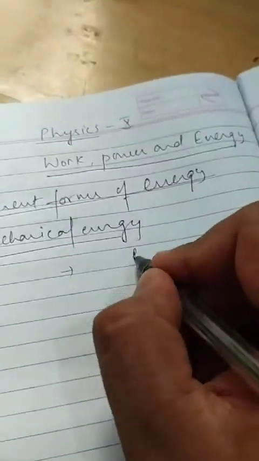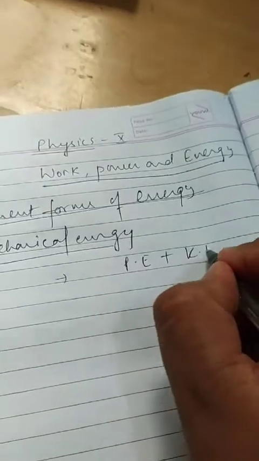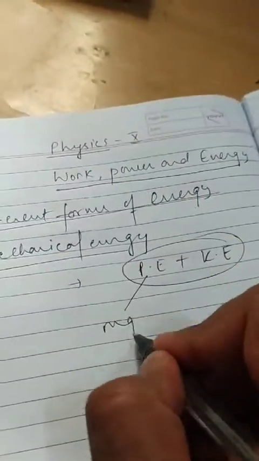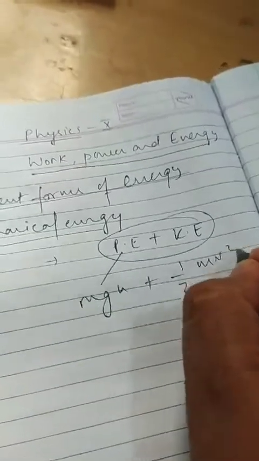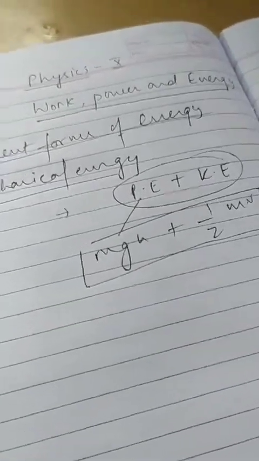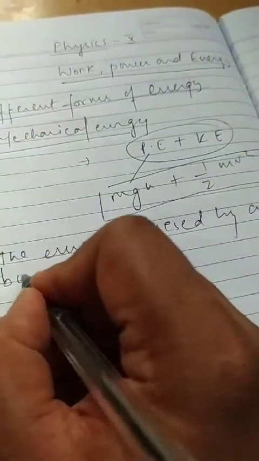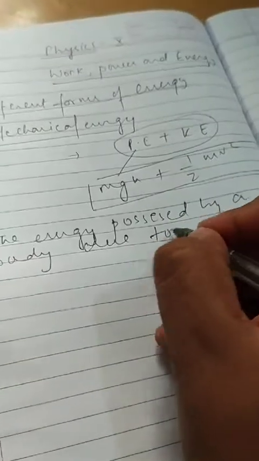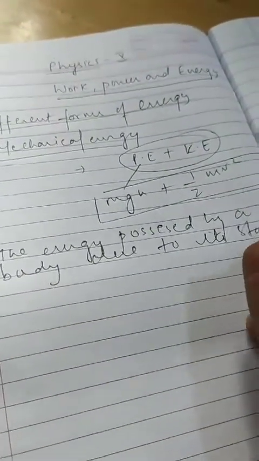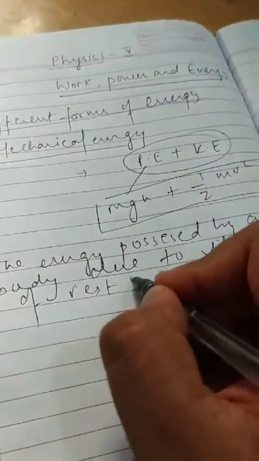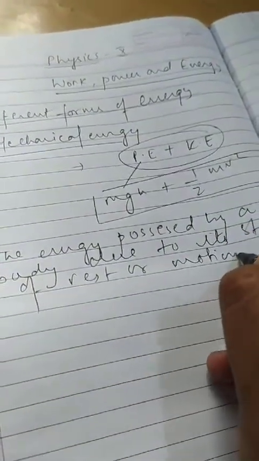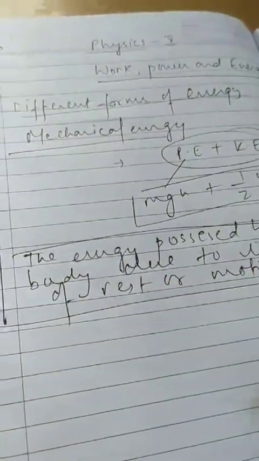Students, as we generally know, mechanical energy is the sum total of potential and kinetic energy, that is mgh plus half mv square. But if we talk about the definition, we can say that the energy possessed by a body due to its state of rest or motion. This is called mechanical energy.